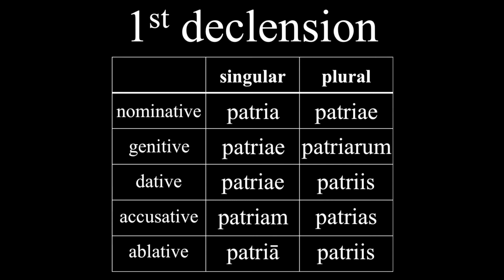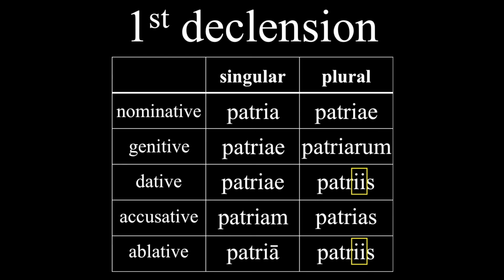The most common mistake students make with this noun and others like it is leaving off one of the I's in the dative and the ablative plural forms. This is understandable because English words virtually never have 2 I's in a row. On the other hand, English words have 2 E's or 2 O's in a row quite often in words such as queen or book. So for us as English speakers, it just doesn't look right to have those 2 I's there. But think through the process that you're going through.